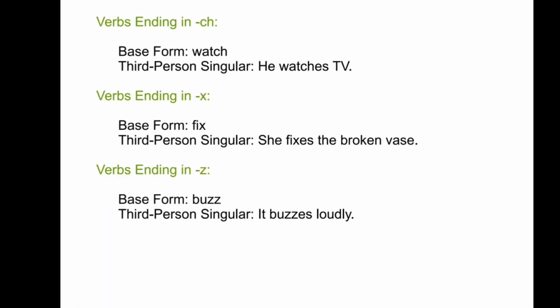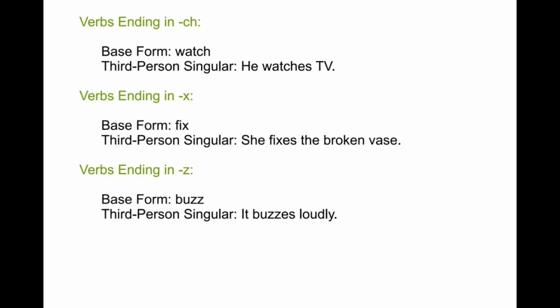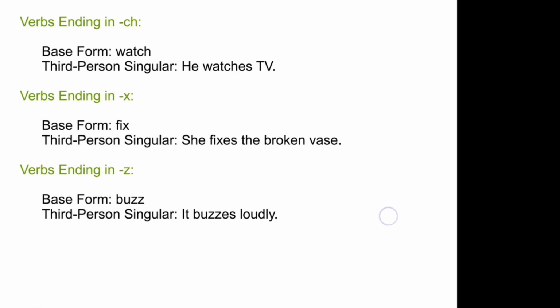Verb ending in ch, base form watch, third person singular: he watches TV. Verb ending in x, base form fix, third person singular: she fixes the broken vase. Verbs ending in z, base form buzz, third person singular: it buzzes loudly, making a sound.